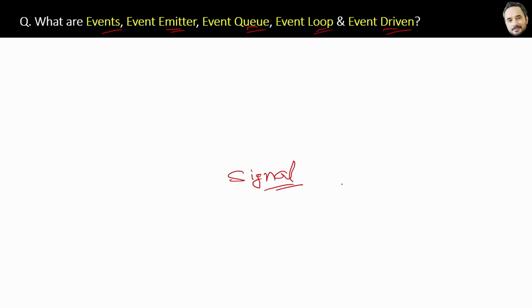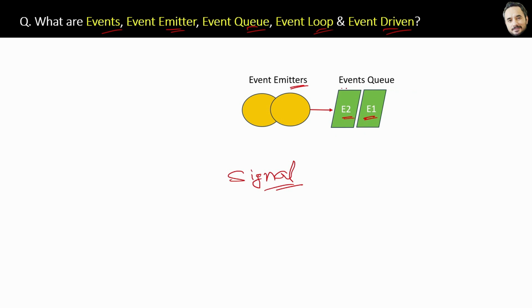Now these events or notifications must have some source from where they originate, right? These sources are called event emitters, who generate the events like event 1 and event 2. All generated events are then stored in a queue, which we call the event queue in Node. Okay, clear until now?